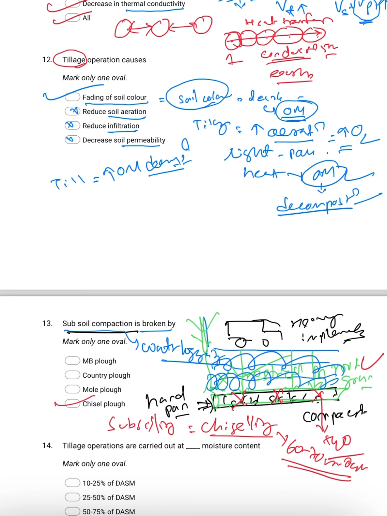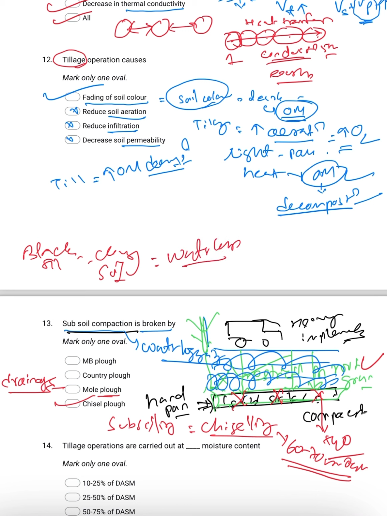Coming to mole plow. What is the use of mole plow? Mole plow is normally used for drainage purposes. What is happening in black soil, or we can say in clay soil? As you know, in clay soil the major problem is waterlogging, so drainage is important.